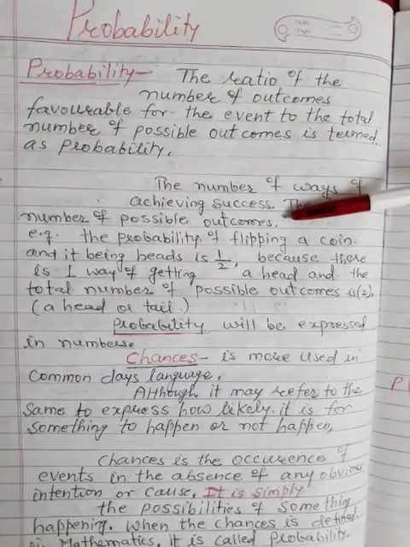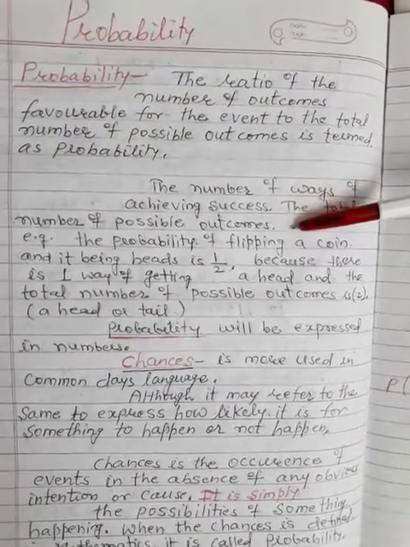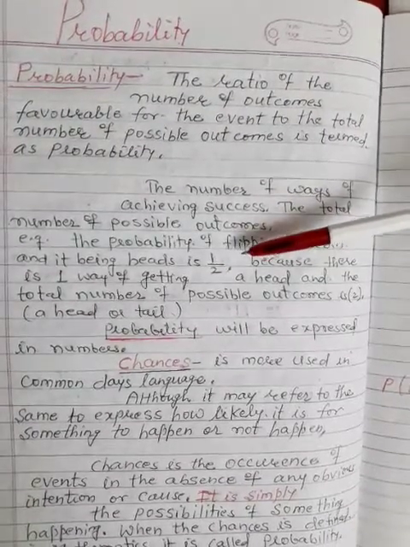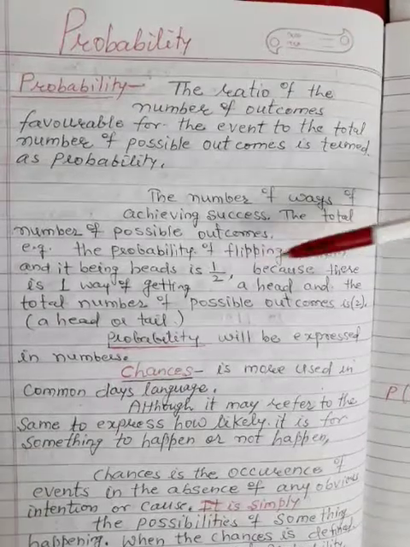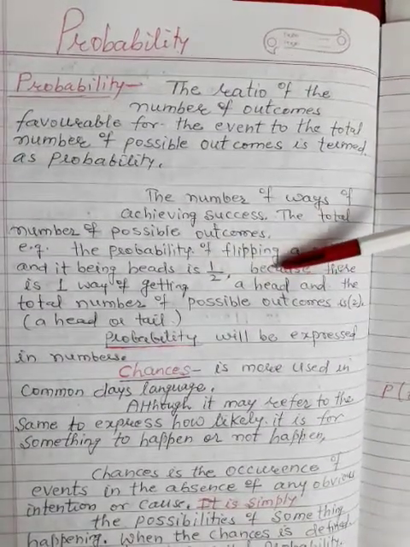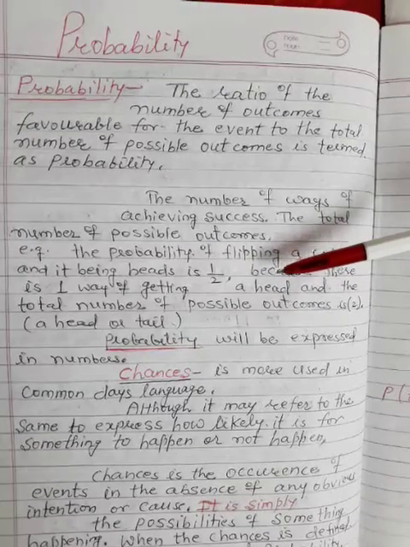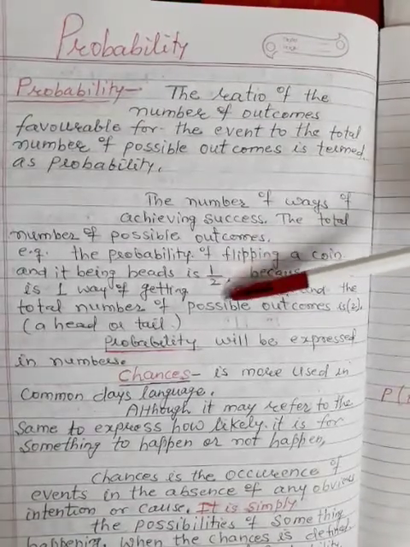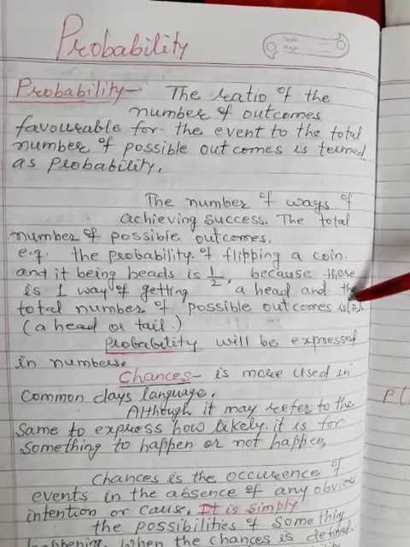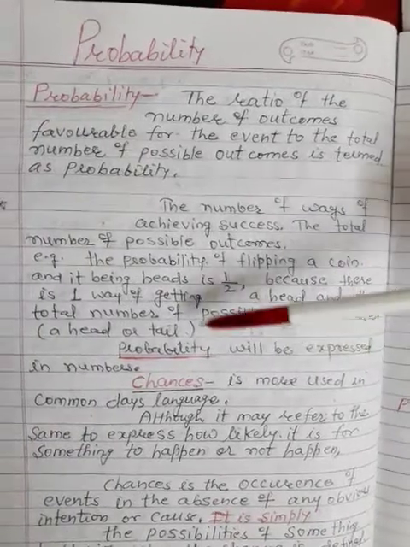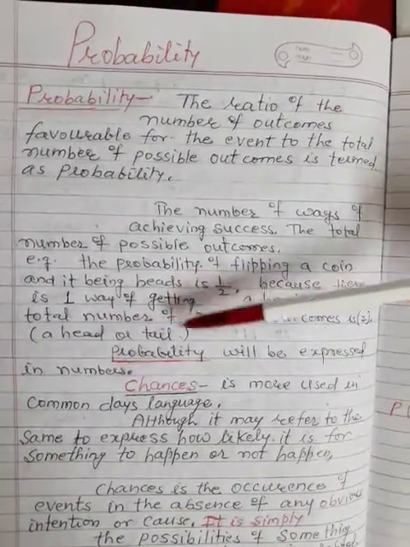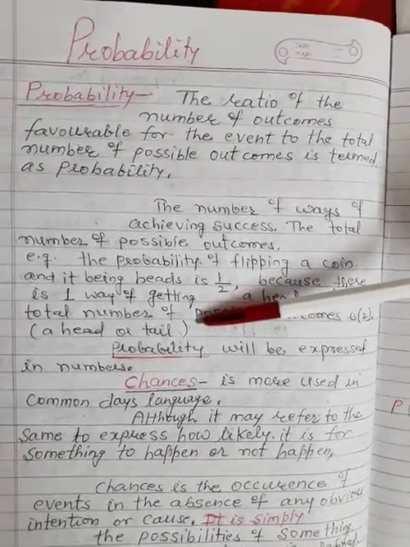For example, the probability of flipping a coin and it being heads is 1 by 2, because there is one way of getting a head and one way of getting a tail. So the total number of possible outcomes is 2, meaning head or tail. We'll use the word head or tail, we will not use the word and. So one of them we will get on the top, either head or tail.